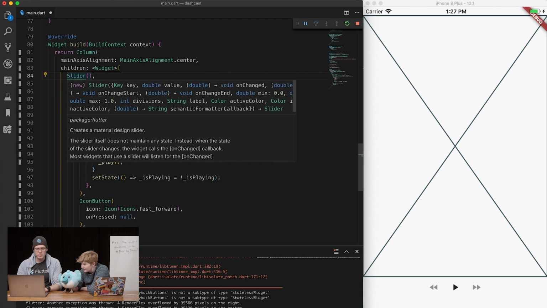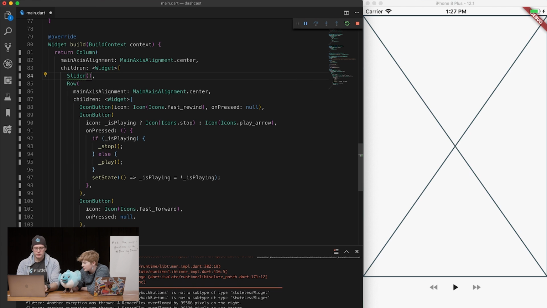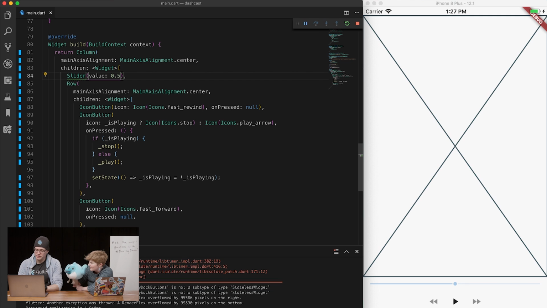Okay. What does slider take? Takes a value. That's the current value that it's at, which would be min and max. Yeah, so we would probably max to 100. Or we could do 0 to 1 and have percentages. Well, ideally, I don't know a whole lot about this, but ideally we should get information from the MP3 about the length of time. Yes. And that's the min and max. Exactly. And then the value is where you are.